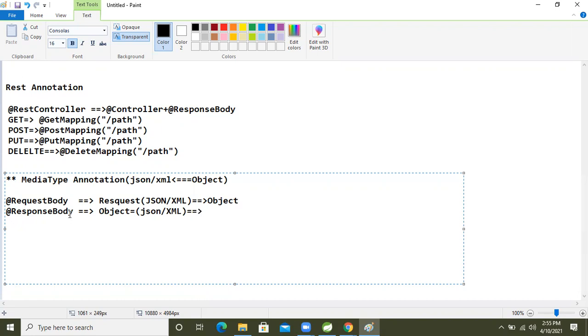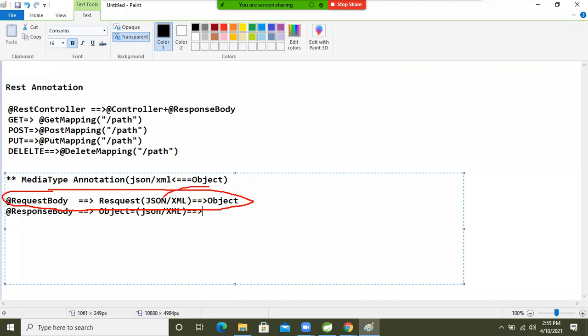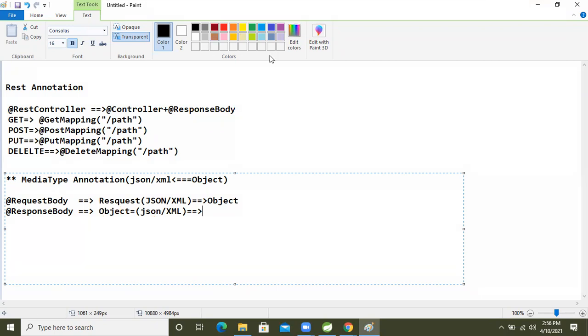Here, request body is taking the data in the JSON or XML format, and after that it's converting that JSON or XML data into a Java object. But here, this one is converting our Java object into JSON or XML format.